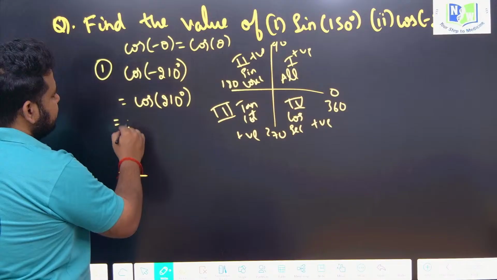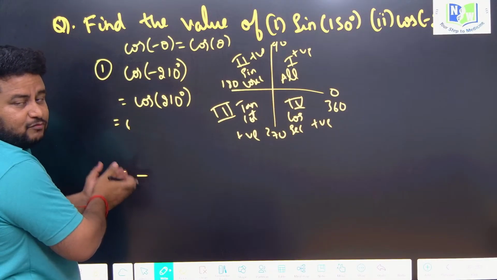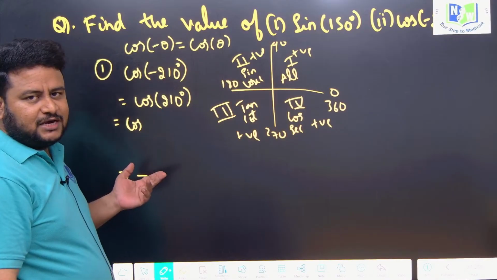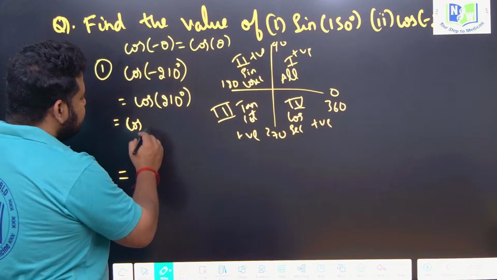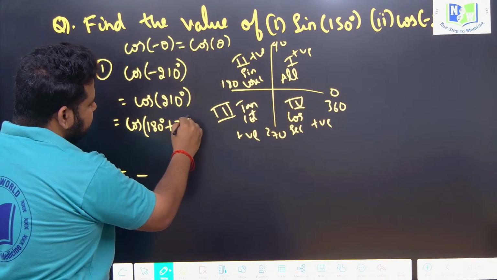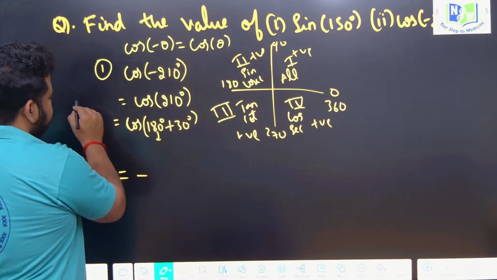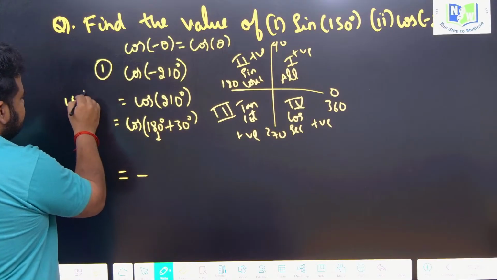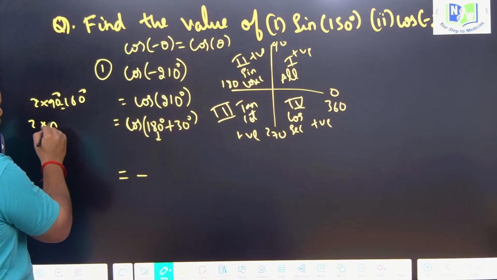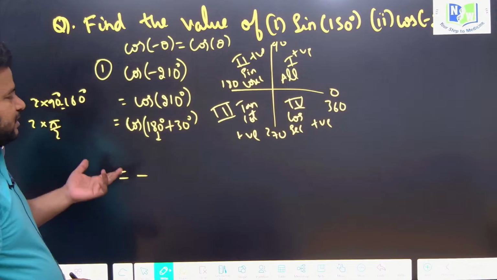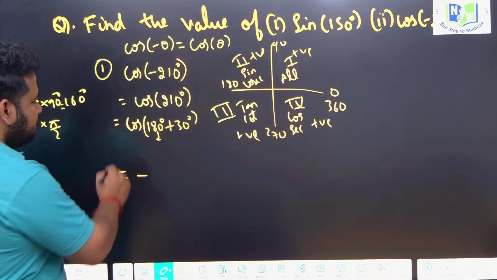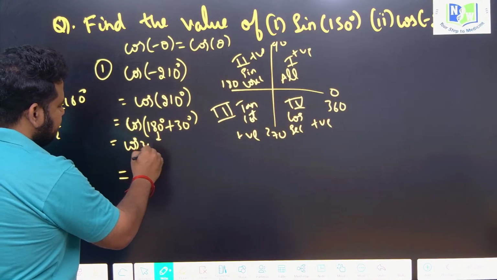For cos 210 degree, I got the sign whether it is plus or minus, but I want the actual value. For that we will use the thing that I told you, whether it is pi by 2 into odd multiple or pi by 2 into even multiple. 210 degree I can write as 180 degree plus 30 degree, right? 180 degree is pi, I can write it as 2 into 90 degree, that is 2 into pi by 2, correct? 2 is even. Pi by 2 into even multiple means cos will remain cos, sin will remain sin, that is what I told you. So this will become cos 30 degree.